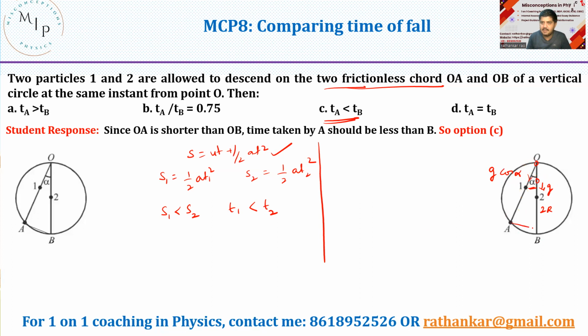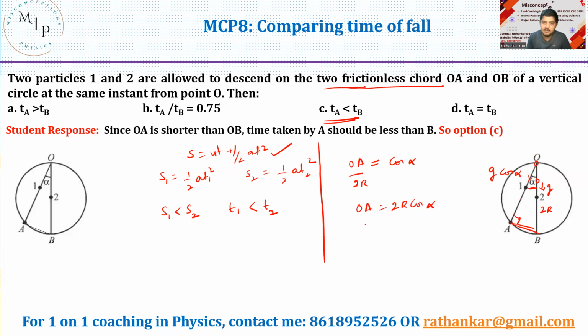So this should be one more line. If I draw this line, then definitely this will become your angle 90 degrees over here. As a result of it, I can now write OA divided by 2R. OA divided by 2R is equal to what? This is adjacent by hypotenuse. In this right angle triangle OAB, this should be equal to cos alpha. Or OA is equal to 2R cos alpha.